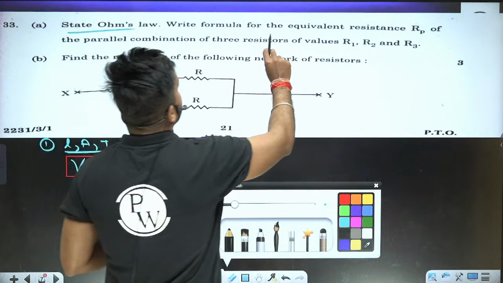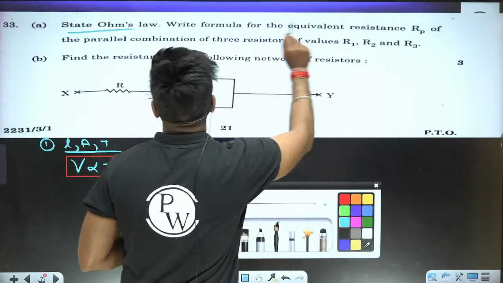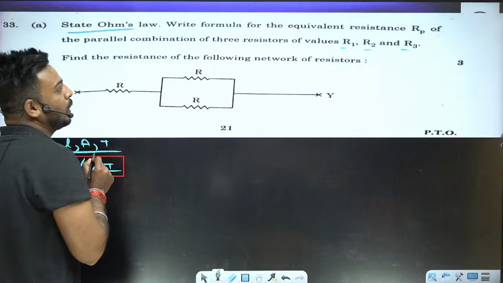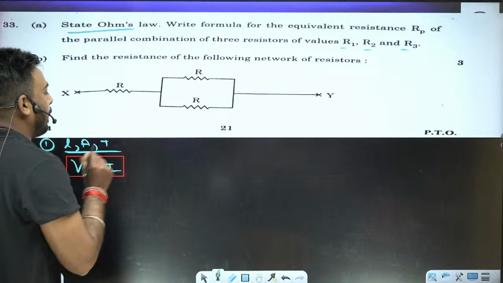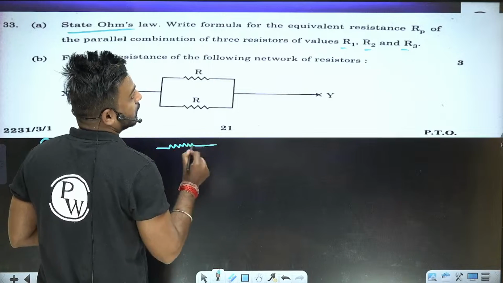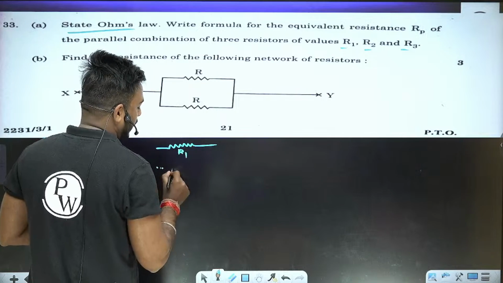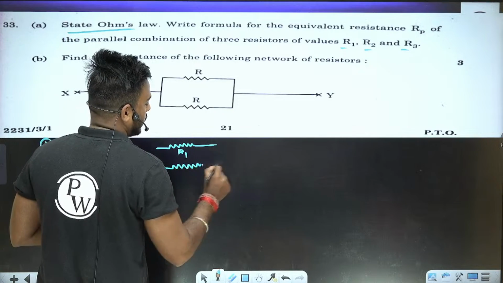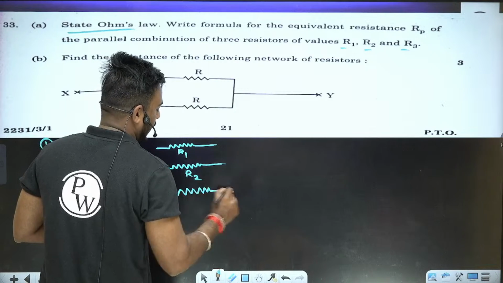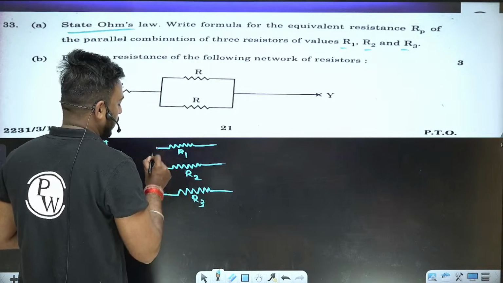According to the question, we have three resistances R1, R2 and R3 connected in parallel. We need to find the equivalent resistance Rp in the parallel combination. Consider a resistance of value R1, another resistance of value R2, and another resistance of value R3.